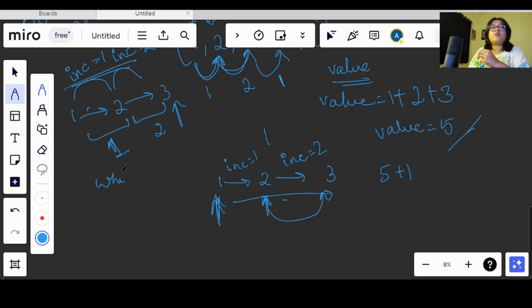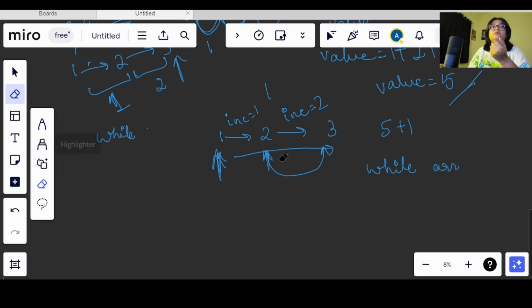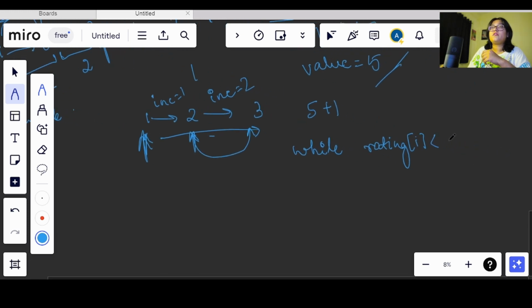Let's say we have a while loop where we are checking the condition such that while rating of I is less than rating of I plus 1. So the value at I plus 1 is greater than the previous one, so we need to increment the value.